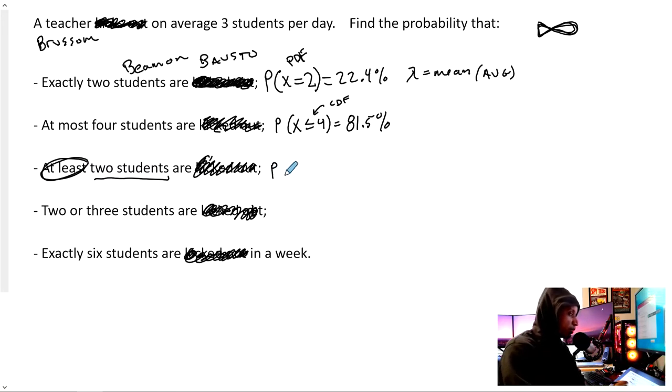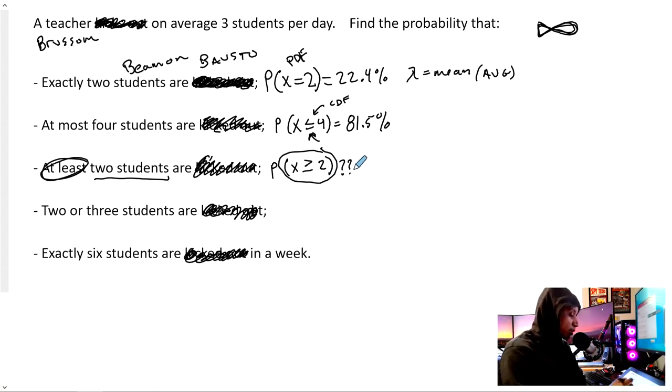Now, at least 2 students, so it's at least 2 or more. So again, like the binomial, the calculator can only do less than or equal to, CDF. So we have to be creative. So this is what we want: greater than or equal to 2. What do we not want?